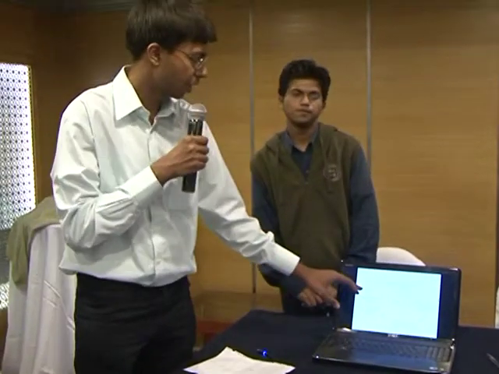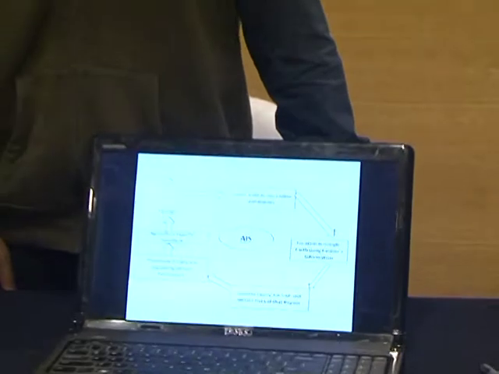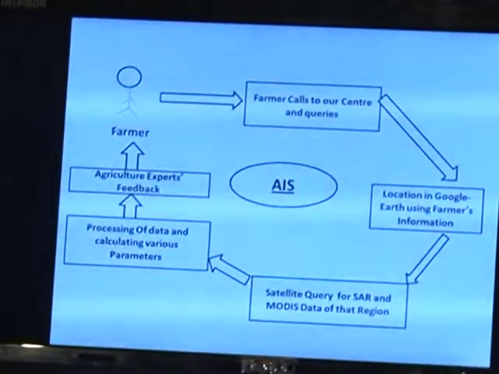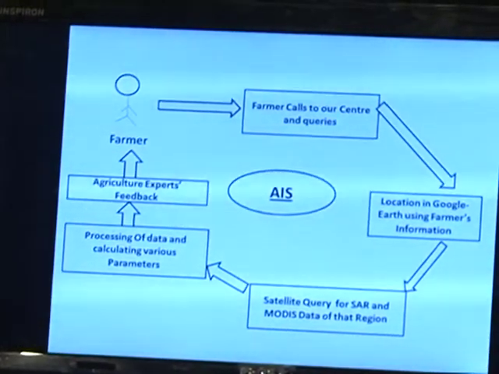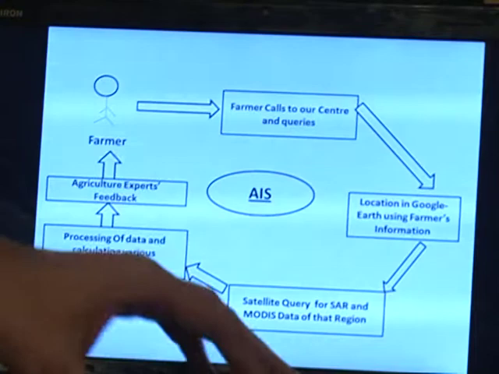This is a brief idea about the system. There will be a toll-free number on which a farmer can call, and using that number we will be able to locate the farmer's land. Once we locate the land using Google Earth, we will be able to pinpoint his exact location and find out the condition of the soil there using our algorithms. This information will be passed on to the agriculturist, and that will be given back to the farmer.